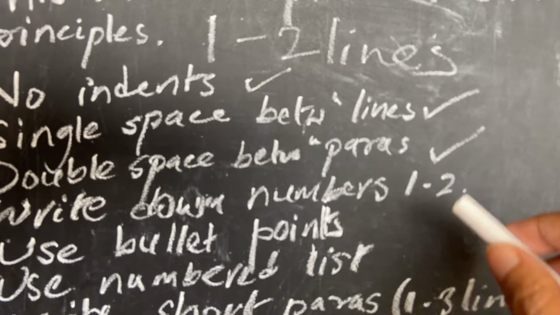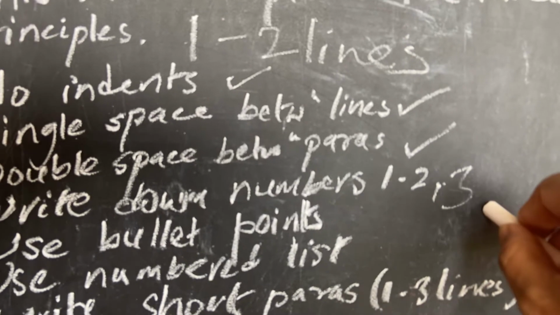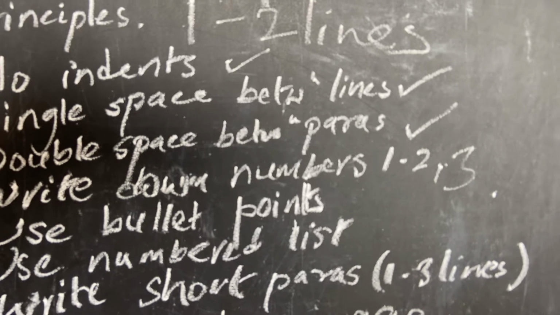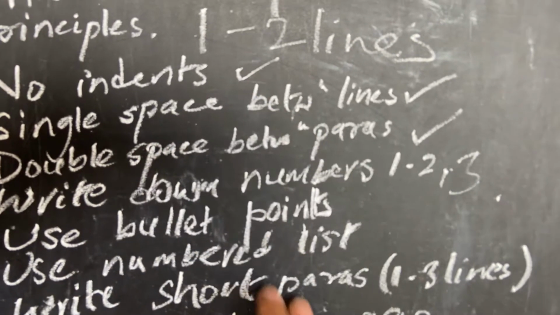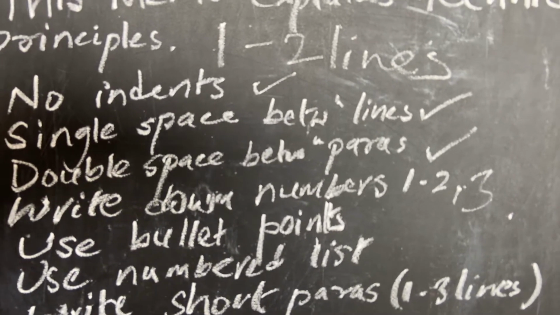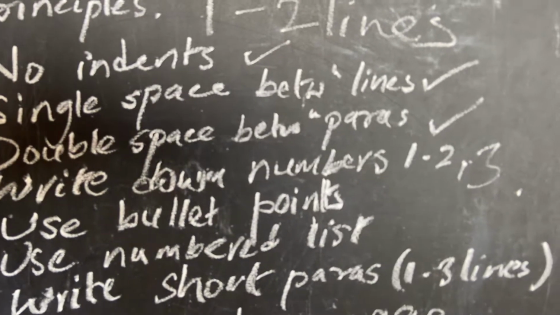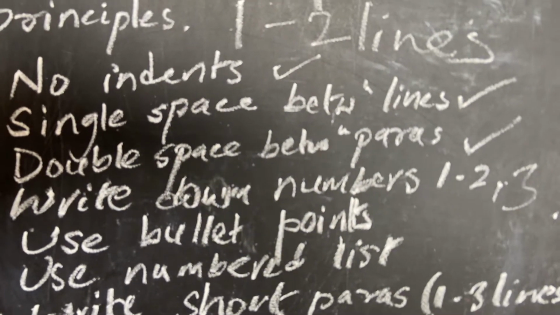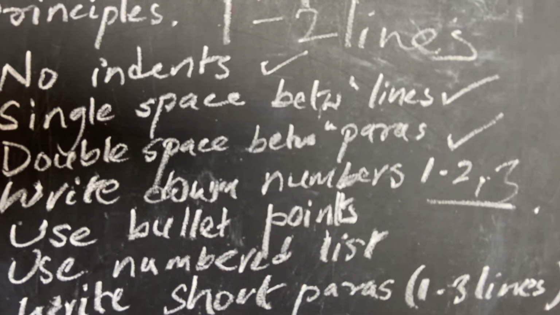Okay, now write down your numbers 1, 2, 3, whatever it is. Write down your numbers instead of spelling them, because when you write down the numbers, it breaks up the monotony of reading words, right? Your eye travels towards numbers, and you tend to look at the numbers and read that sentence or read that paragraph, because it's not all words, right? So make sure you write down your numbers. Do not spell your numbers.